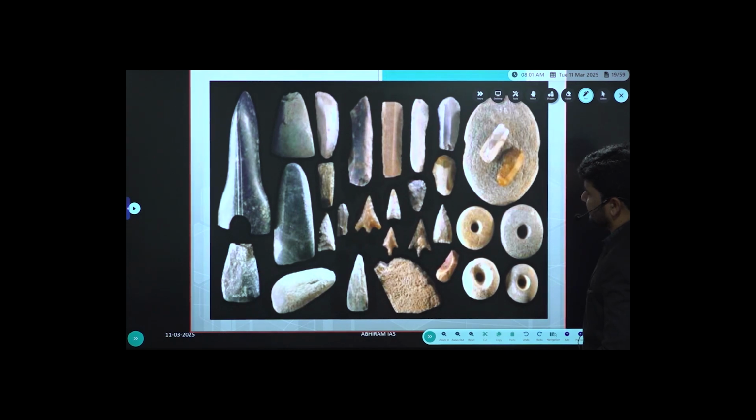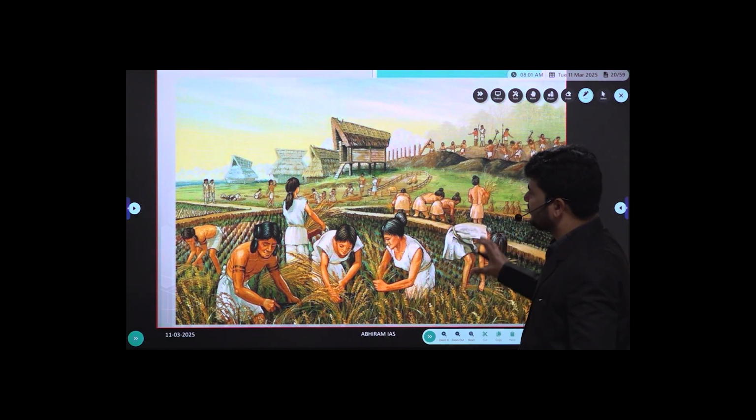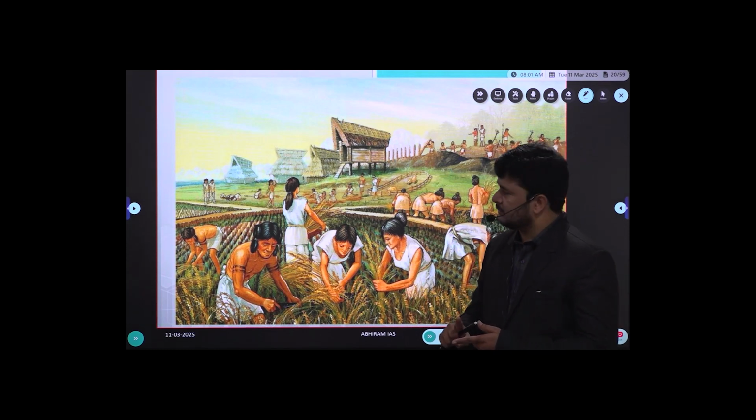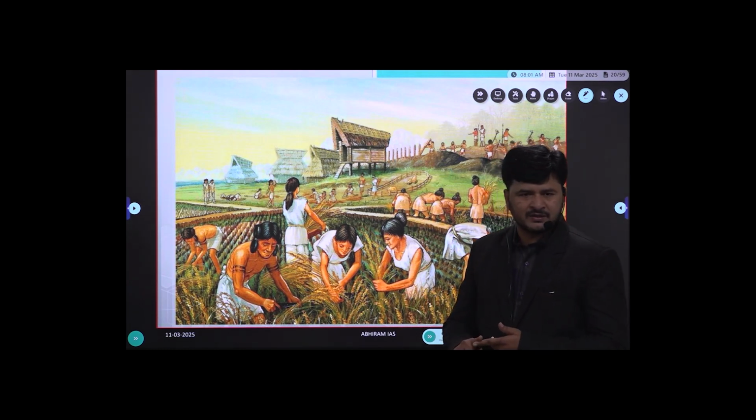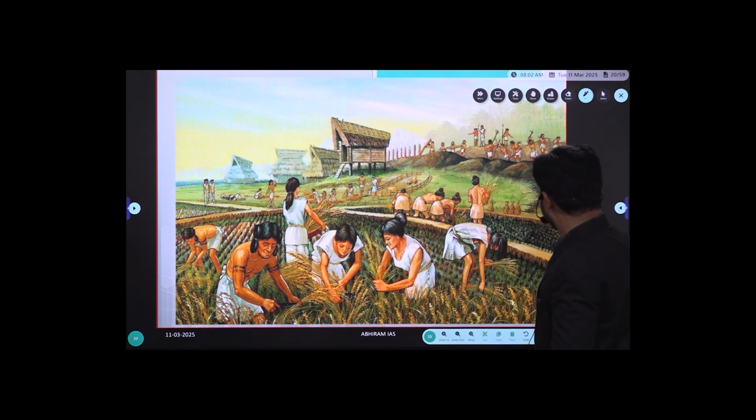So these are the polished stone tools of Neolithic cultures. Agriculture was a main profession. Thereby we found primitive agricultural practices. Just go through: paddy was cultivated, wheat cultivated, barley cultivated, cotton cultivated. One good factual information. Just revise the stuff, right?